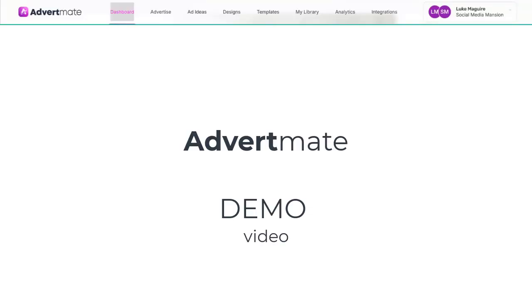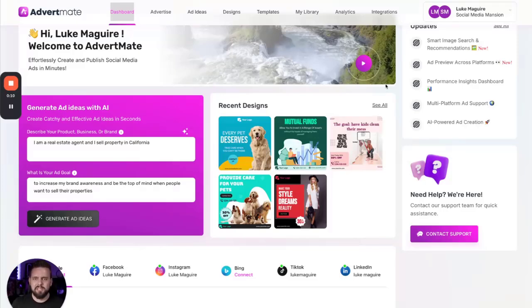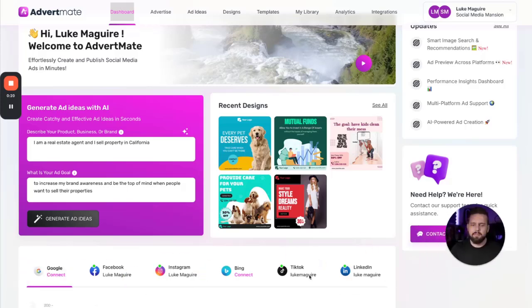Yeah, and this is the quick, speeded version of the demo video here, taking you through AdvertMate. So, AdvertMate, super briefly, brings 8 different ads managers from social platforms and search engines into one single tool. So think about having, you can see down the bottom here, Facebook, Instagram, Bing, TikTok, LinkedIn, Google, and also WhatsApp and Messenger ads that you can create, make, launch, and optimize all in one single tool. So you don't need 8 different tabs open, it's all done for you.